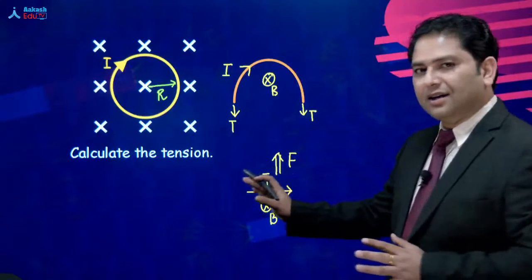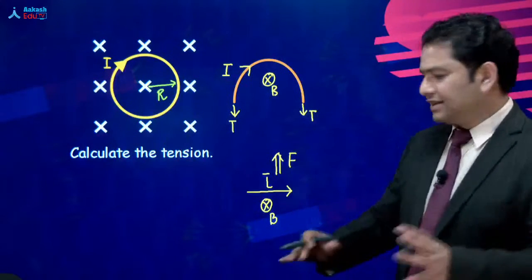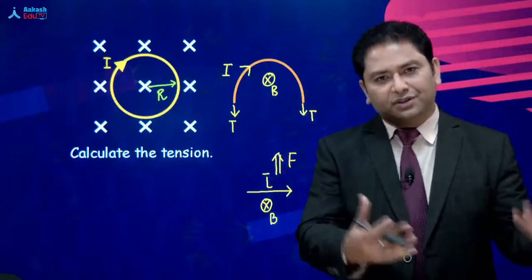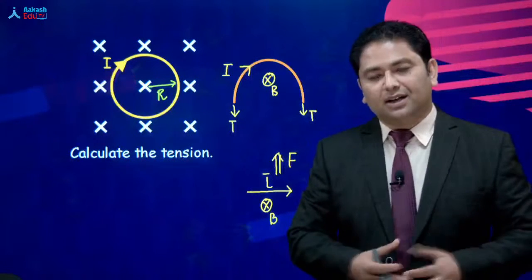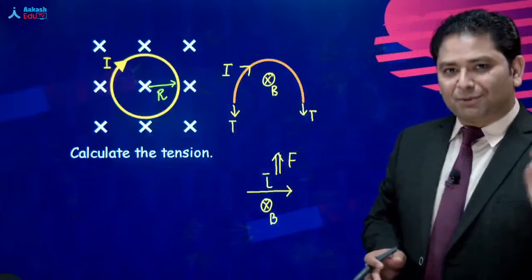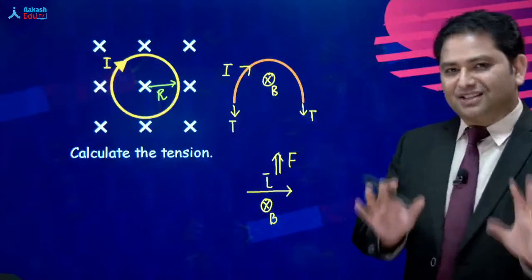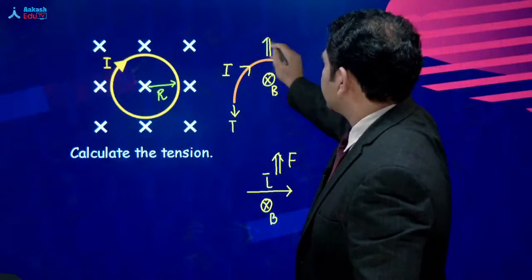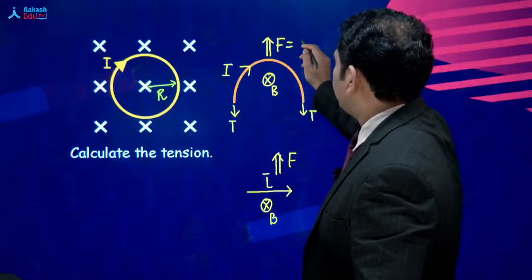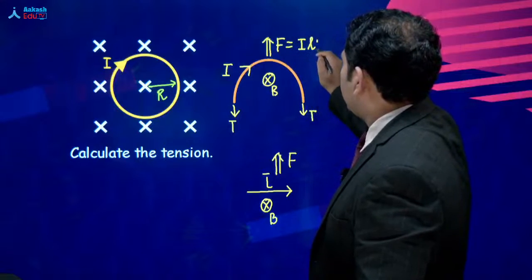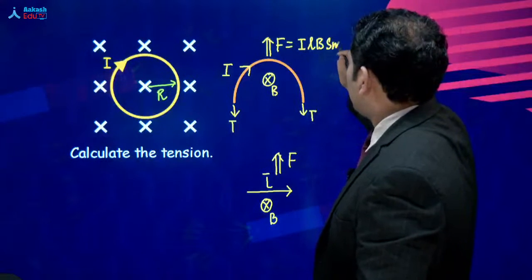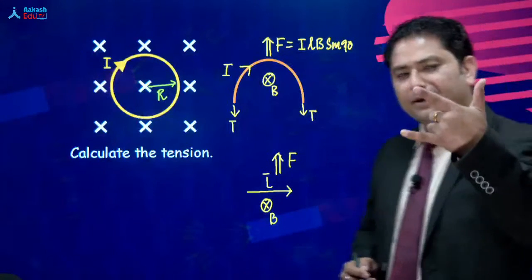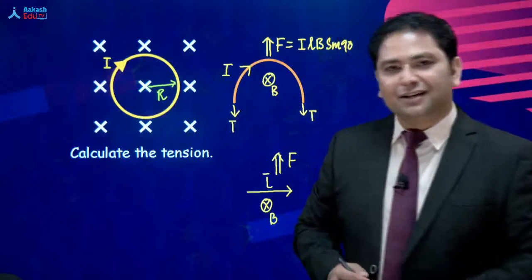Here I request you, because if I go into a lot of detail on the cross product, I will not be able to give you the quality things that are required. I think this is the nth time I've repeated the cross product. Please excuse me. And that force will be in this direction, and that will be I L B sine 90. If you want to use mathematical swag, you write I L B sine pi by 2.